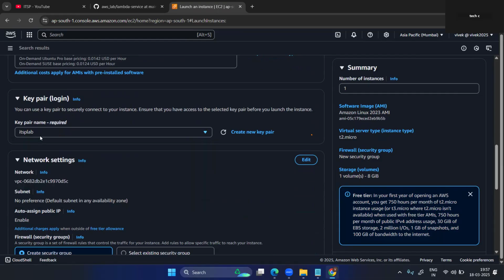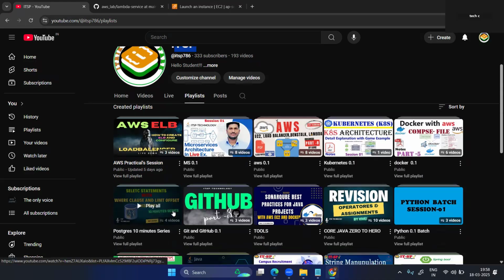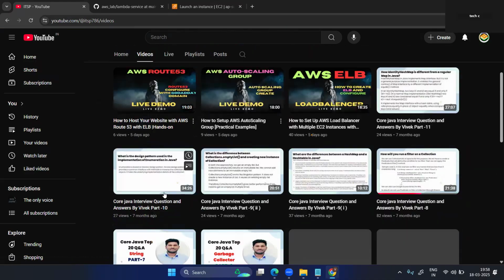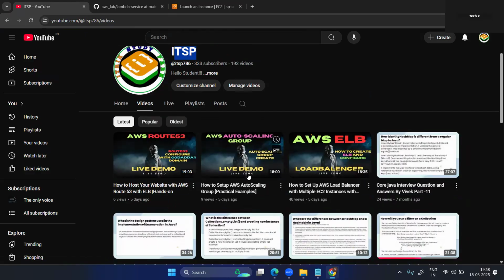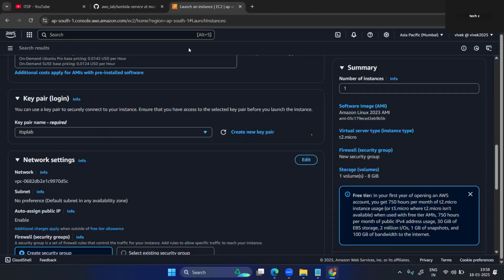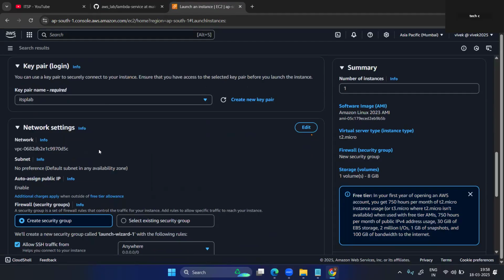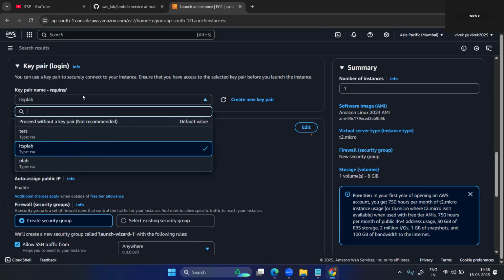If you don't know how to create a key pair, just watch the video on Route 53, or you can watch any video here. Just click on create. Here you can put the name that it's created. The key pair is for your security purpose, to authenticate and log in. By using the key pair, you can log in to your EC2 instance.